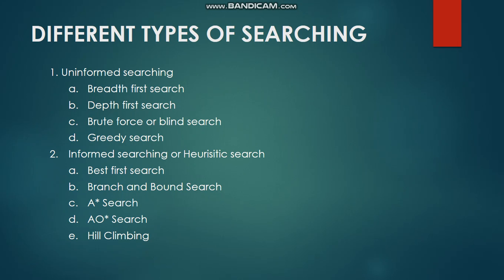We are going to see about different types of searching methods that are available in artificial intelligence. Searching is divided into two types, uninformed and informed search. Uninformed search types are breadth first search, depth first search, brute force, greedy search. And some of the types in informed searching or heuristic searching are best first search, branch and bound, A star, AO star, hill climbing.